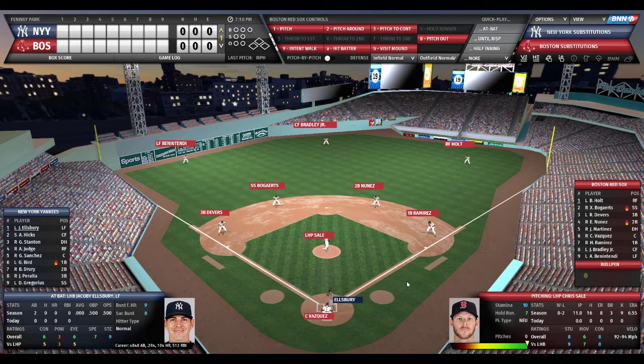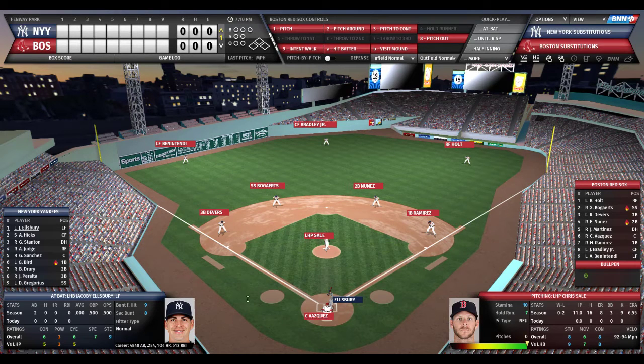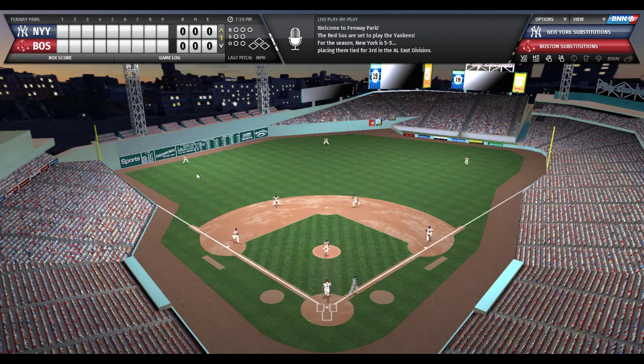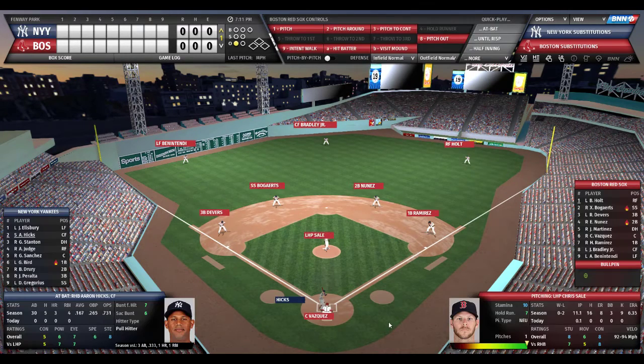So here's Ellsbury. Jacoby Ellsbury, currently 0 for 2 on the season. Left-handed stick. Sale gets a sign from Christian Vasquez. The windup and the pitch to Ellsbury. It's a bunt. Vasquez on it, and he throws to Hanley Ramirez for out number 1. Did they get him? It looked like he was. Yes, he's out. So Ellsbury tried to bunt his way on.